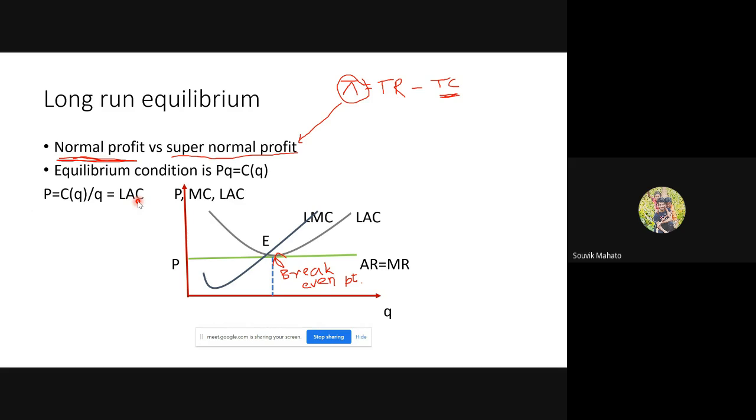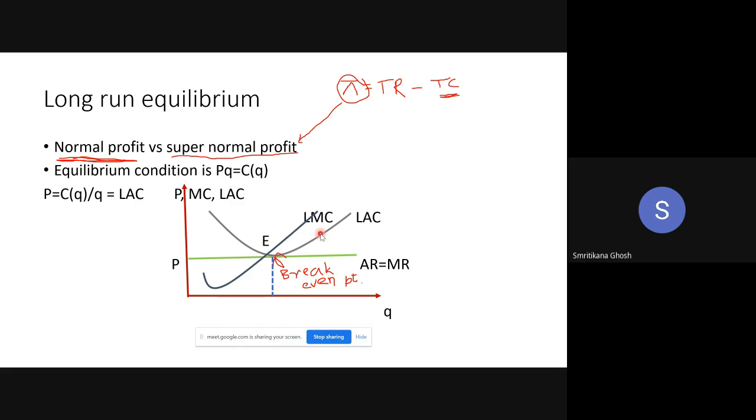Ma'am, at some point above the minimum, P can be equal to LSE. So ma'am, why not? But what is the sufficient condition? The sufficient condition is that your LMC must be upward rising. But here, where is your LMC? LMC is not passing through this point. LMC must pass through this point.